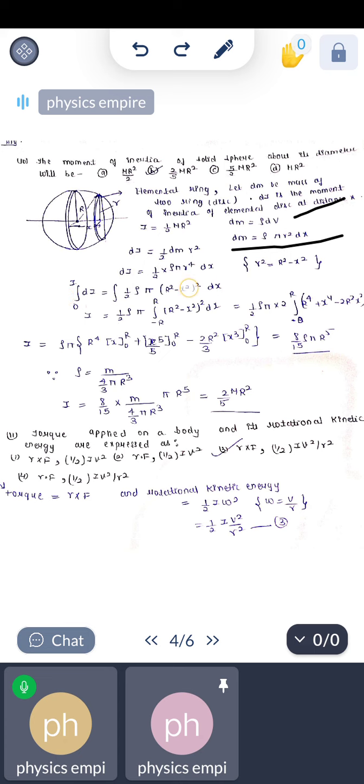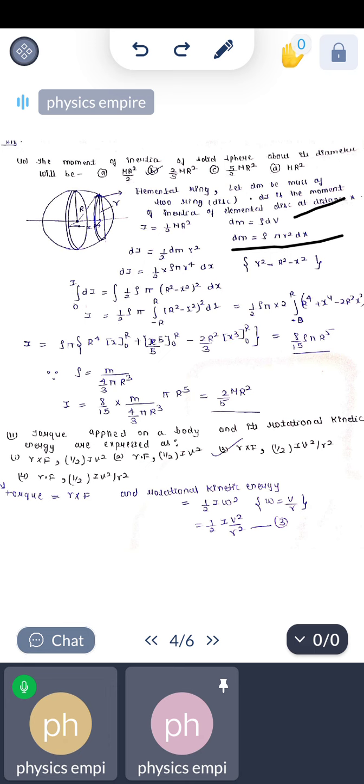On integrating both sides, we get I equals integration of half rho pi, and r square we can write as capital R square minus x square, so capital R square minus x square whole square into dx. I equals half rho pi, with limits from minus R to R, of R square minus x square whole square dx.